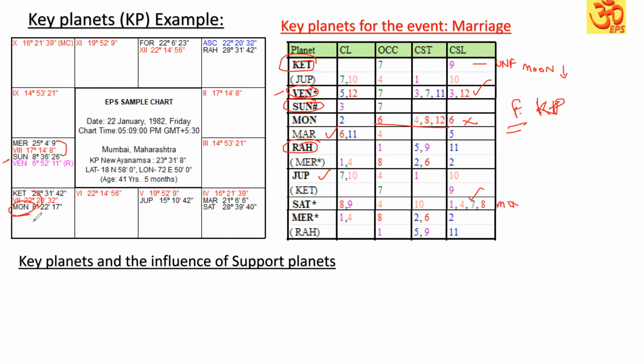Similarly, Moon is in the Rasi of Jupiter. Jupiter, as we already said, is a mixed one, but it has Moon in its support because Moon is occupying the sign of Jupiter. So Jupiter, the seventh lord itself, will get the unfavorable impact of the Moon. And Moon is aspecting Rahu by seventh aspect.